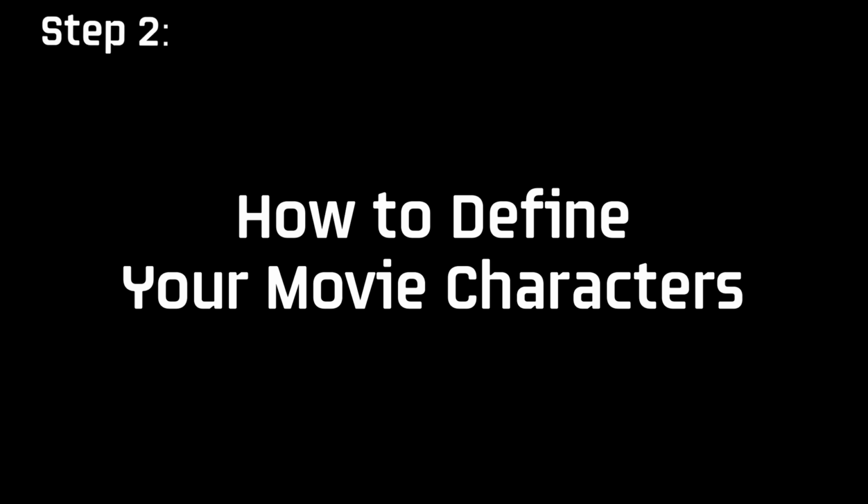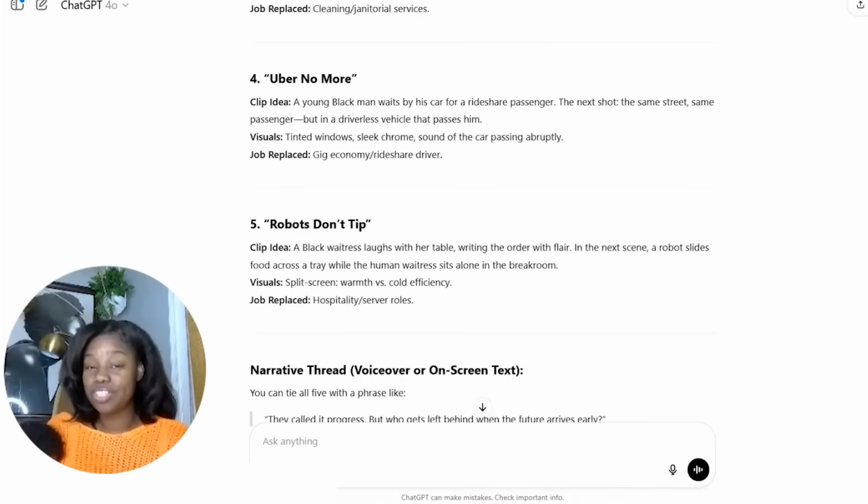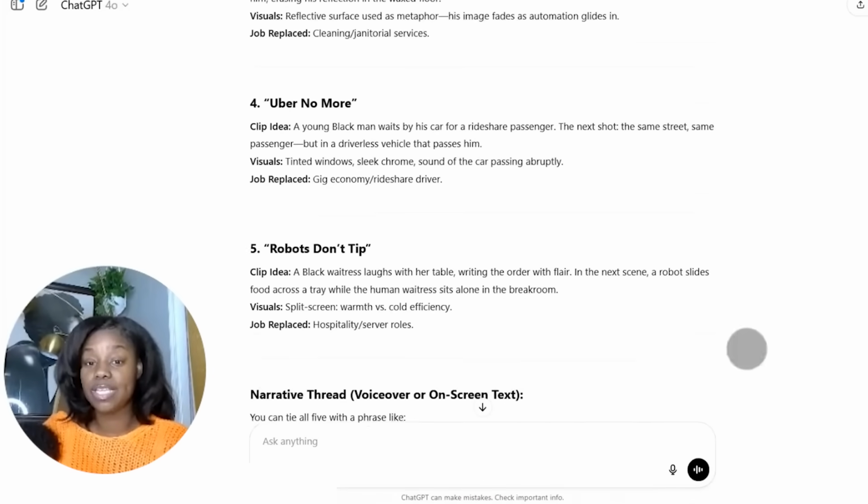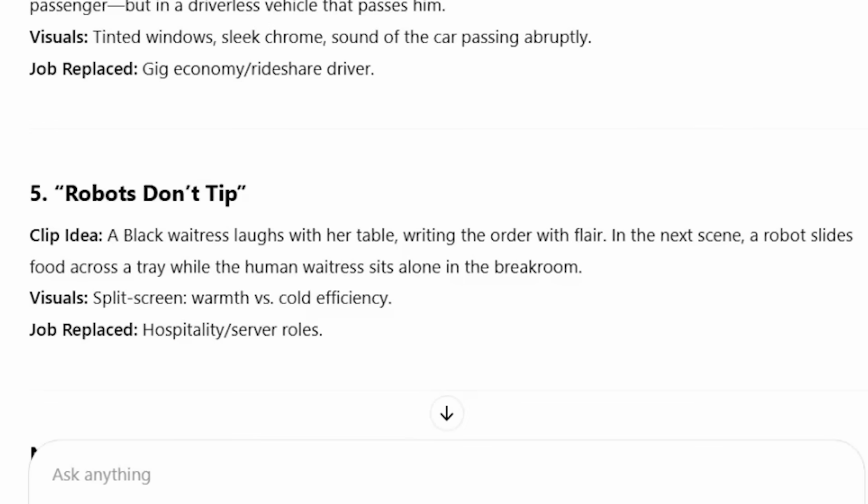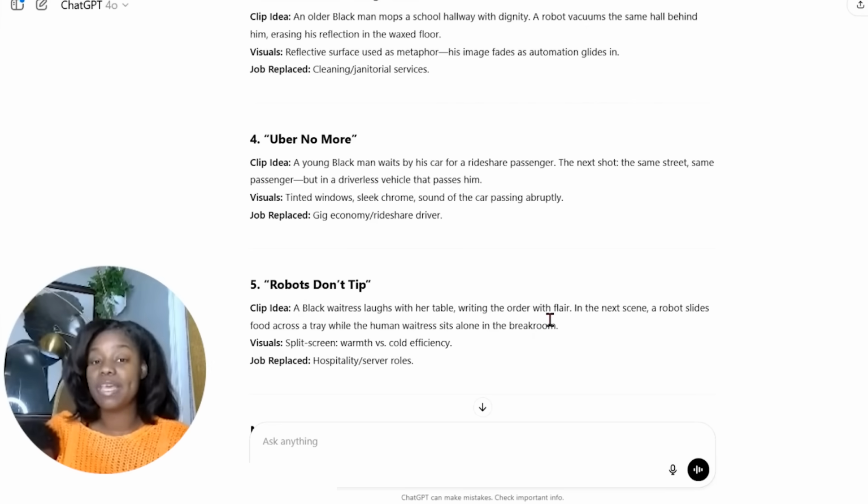Number 2, let's create our characters. I want you to start envisioning your characters. Okay, so ChatGPT is already going to start you off. You see here, it tells me a Black waitress laughs with her table, writing the order with flair. In the next scene, a robot slides food across the tray while the human waitress sits alone in the break room. So it's already giving me a description.